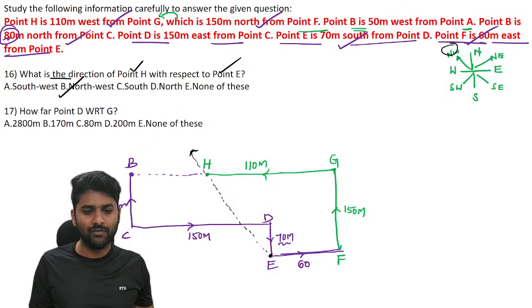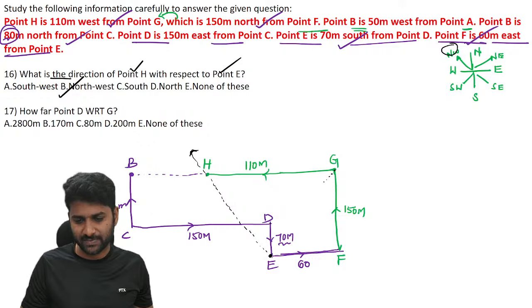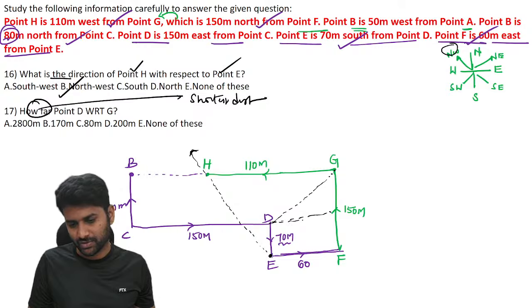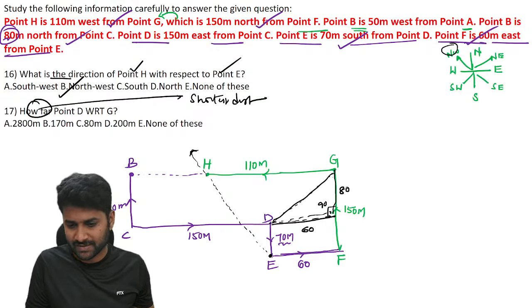Question number 2: how far is D with respect to G? How far is all about the shortest distance. Remember, guys, how far is all about the shortest distance. You know that this is 90 degrees, so this is a right angle triangle. From here to here it is 60. From here to here, 150 minus 70 is 80.